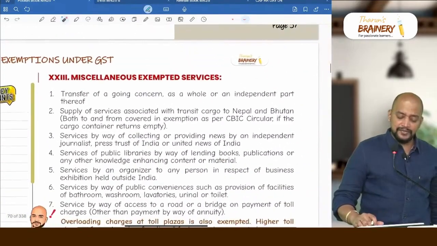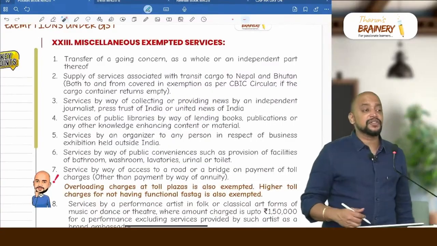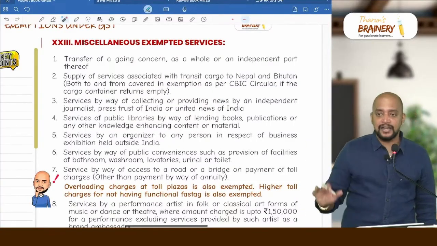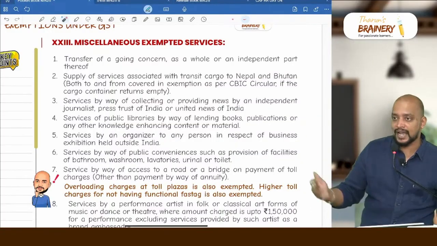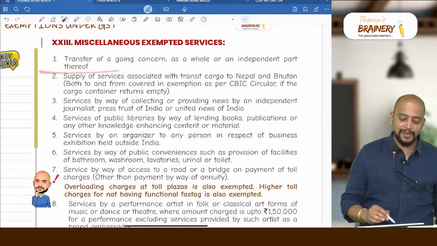And next one, we have miscellaneous exempted services. Point number 1, transfer of a going concern, like business, full lock, stock and barrel. I am selling the entire business, like a slump sale in income tax, fully it is exempted. Transfer of a going concern as a whole or independent part thereof.